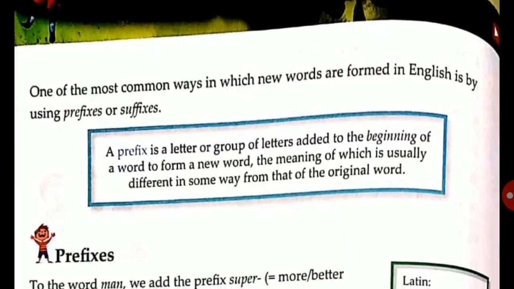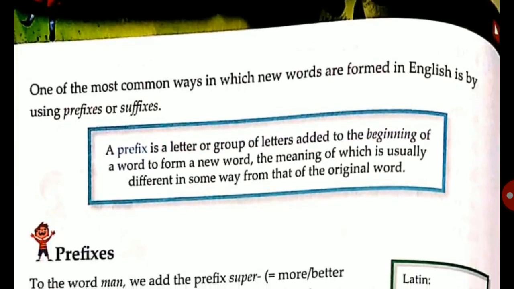One of the most common ways in which new words are formed in English is by using prefixes or suffixes. A prefix is a letter or a group of letters added to the beginning of a word to form a new word, the meaning of which is usually different in some way from that of the original word.